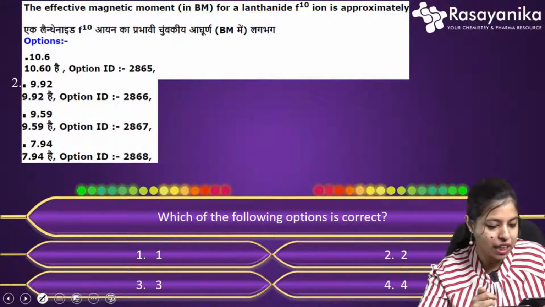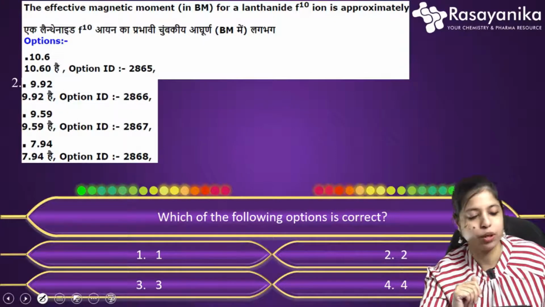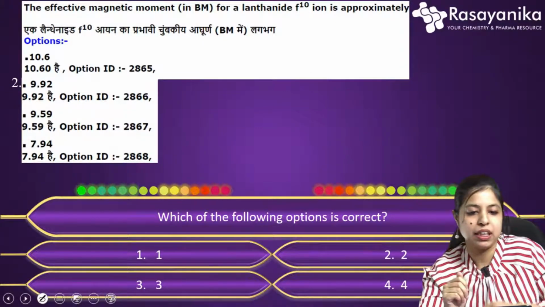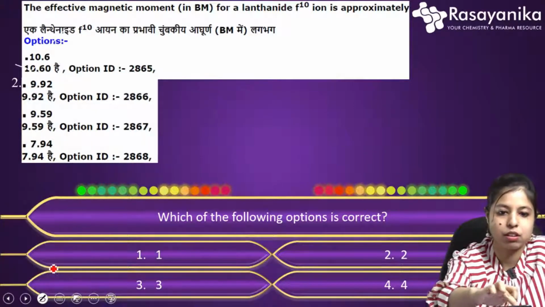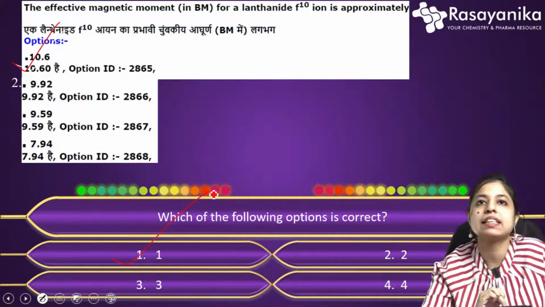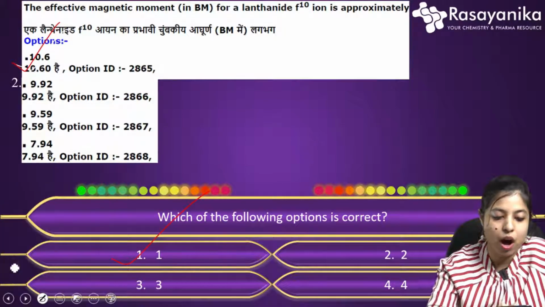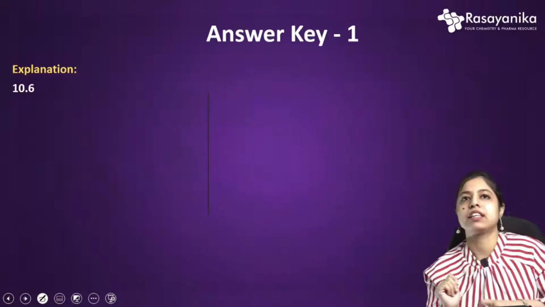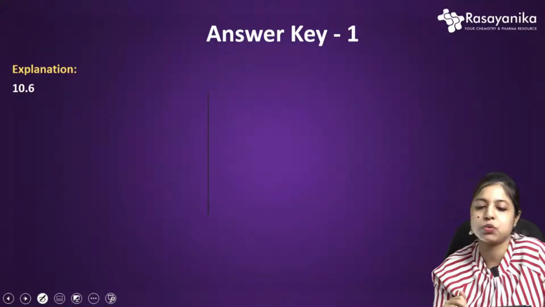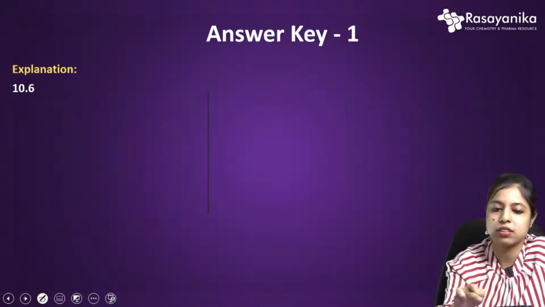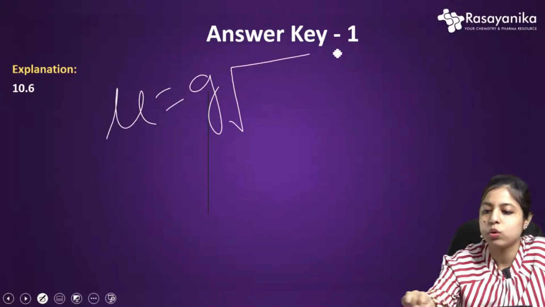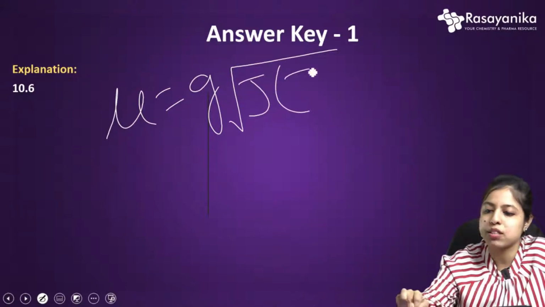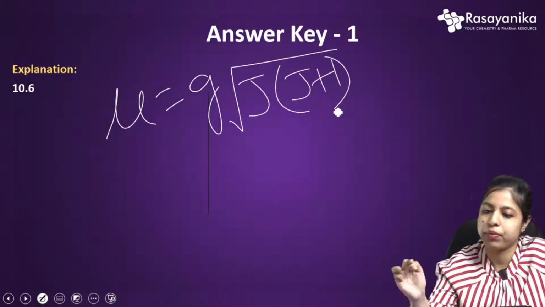Okay, so let's start to answer and solve this question. The correct option will be option 1 here, that is 10.6. Now how to find this magnetic moment? It's a pretty simple question. For lanthanides, you all know the formula for magnetic moment: that is g into root over J into (J plus 1). This is our formula.